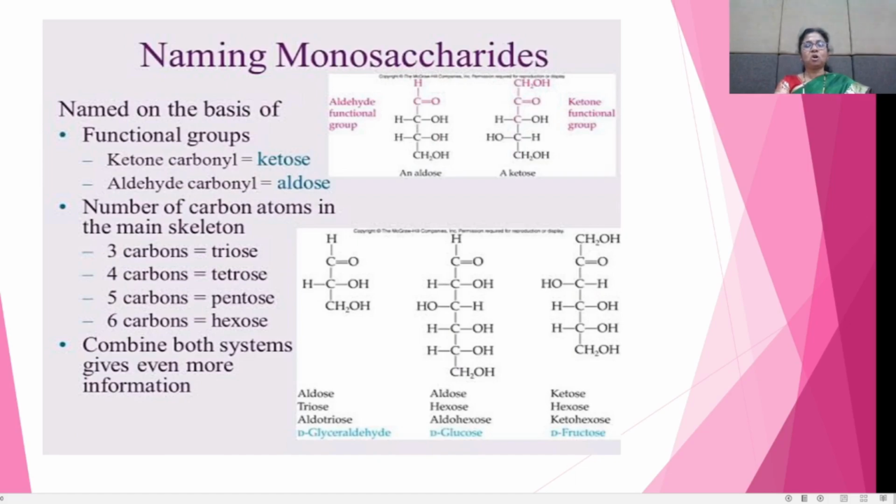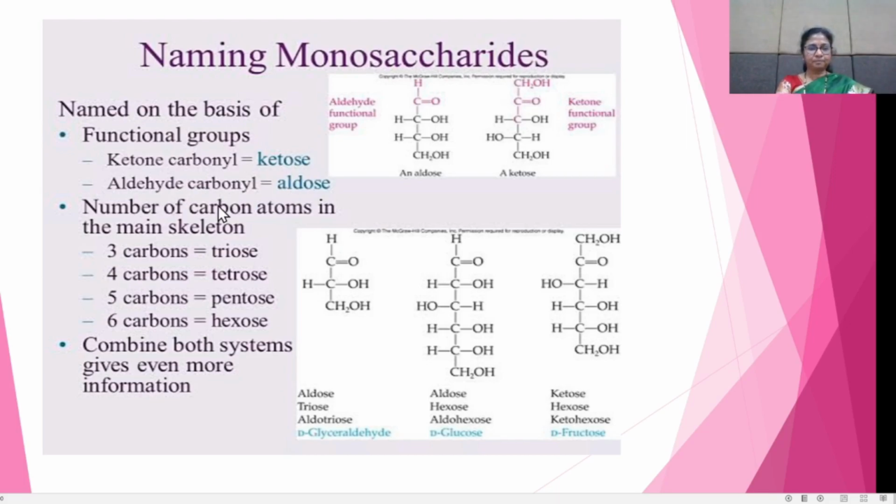Now see the nomenclature of these monosaccharides. The nomenclature of monosaccharides is based on the functional group. If the functional group is a ketone, then it is called a ketose. If the functional group is an aldehyde, then it is called an aldose. When it contains the ketonic group, it is called a ketose, and when it contains the aldehyde group, it is called an aldose.